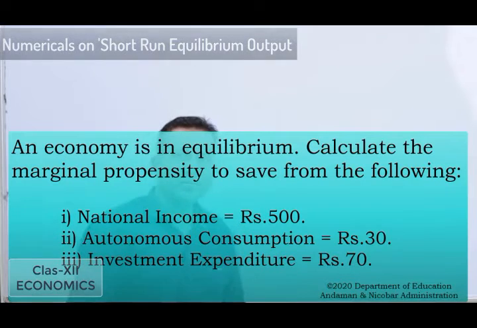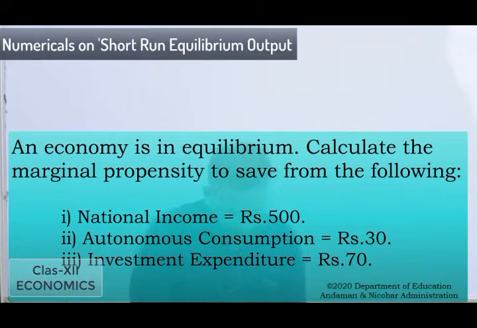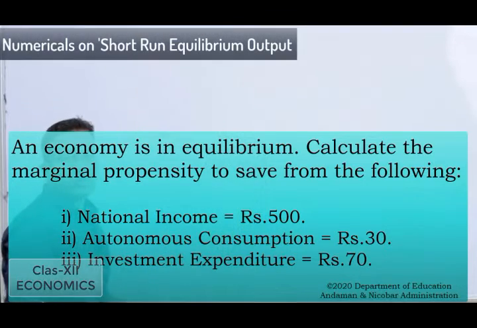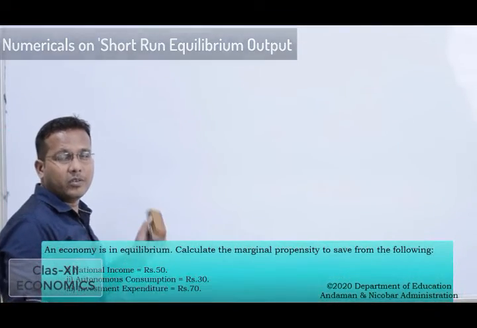Look at the question carefully. An economy is in equilibrium. Calculate the marginal propensity to save from the following. National income is equal to rupees 500. Autonomous consumption is rupees 30. Investment expenditure is rupees 70. Okay students, now we will try to solve this question.